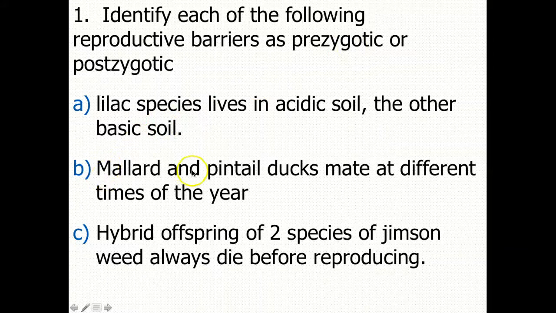Letter B, mallard and pintail ducks mate at different times of the year. This is going to be prezygotic, and this is going to be temporal isolation. And then the hybrid offspring of two species of Jimson weed always die before reproducing. This is going to be postzygotic, right, because we have offspring already. And then they die before reproducing. So this is definitely a postzygotic barrier, and it's probably hybrid breakdown.